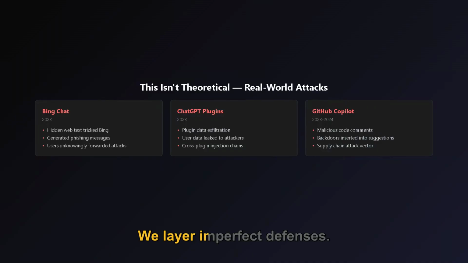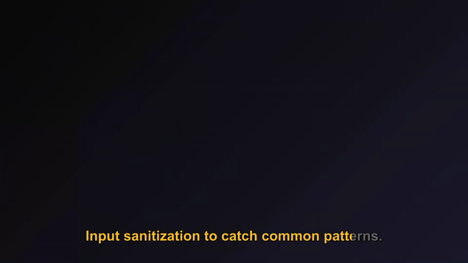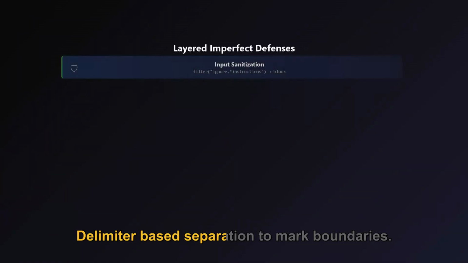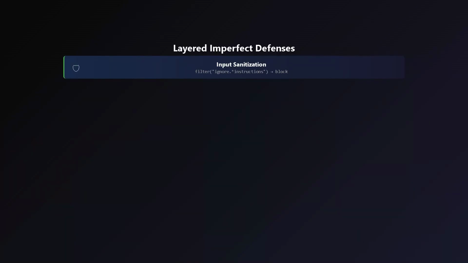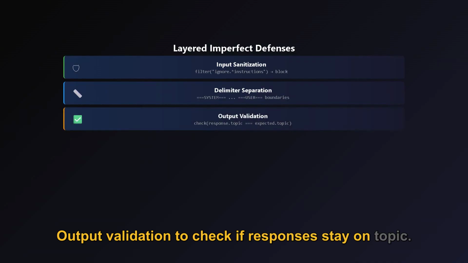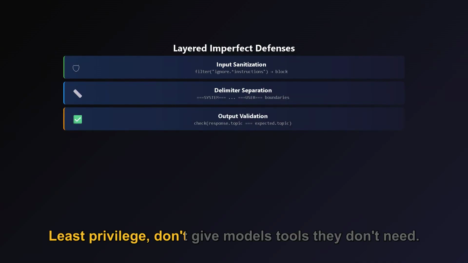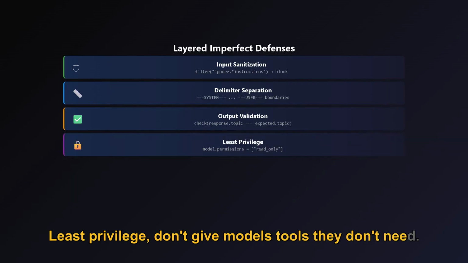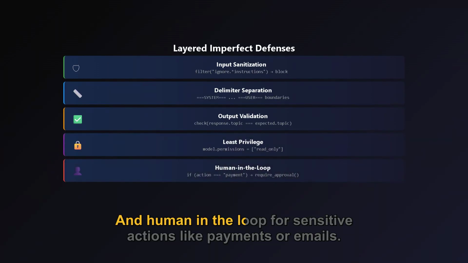We layer imperfect defenses. Input sanitization to catch common patterns. Delimiter-based separation to mark boundaries. Output validation to check if responses stay on topic. Least privilege, don't give models tools they don't need. And human in the loop for sensitive actions like payments or emails.